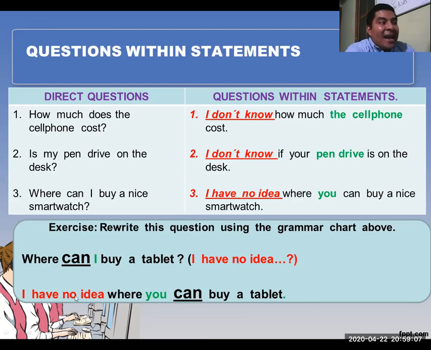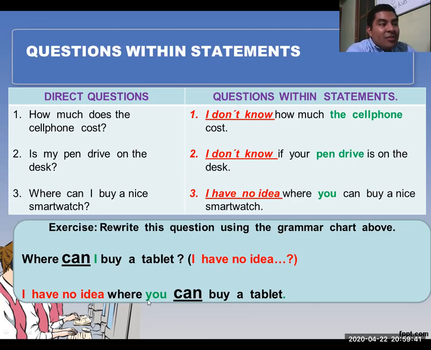So then I have no idea where you... This one, I'm going to change it with the pronoun you because this question is going to be answered with this, right? So you won't use I here because this is the answer for this question. I have no idea where you can buy a tablet, right?